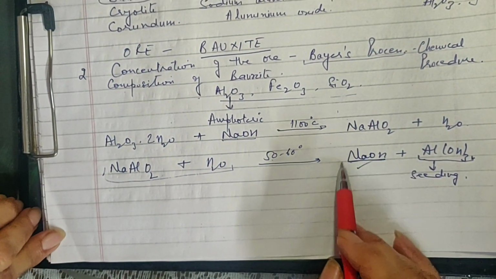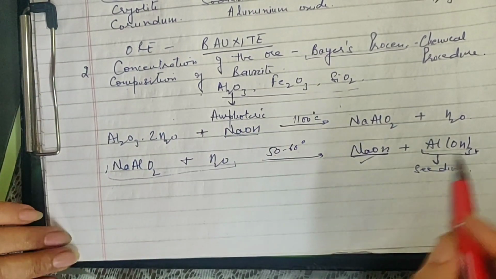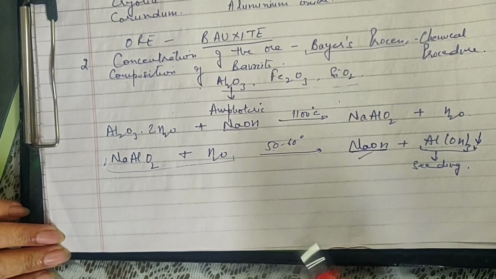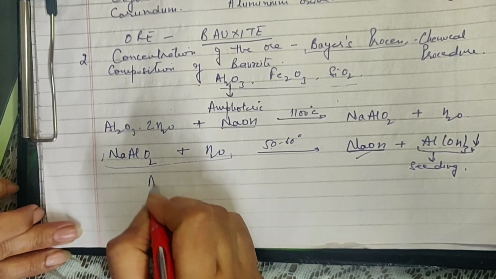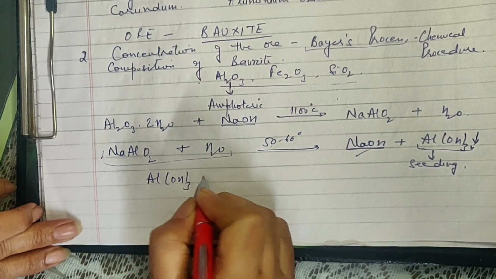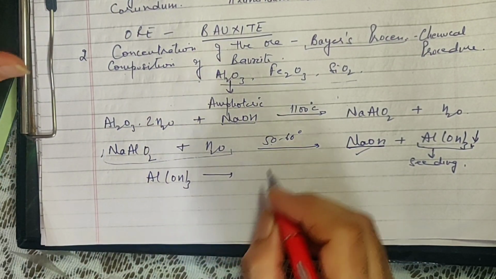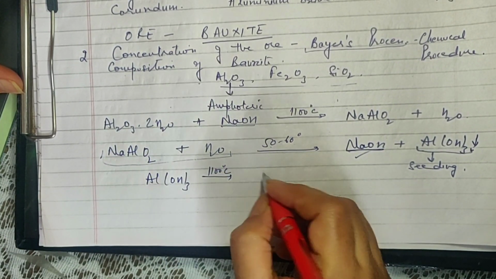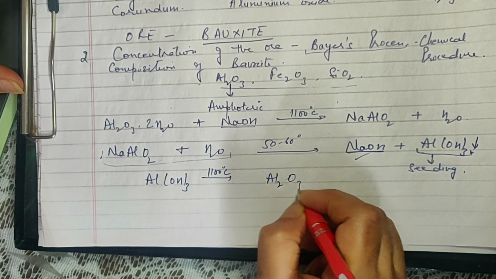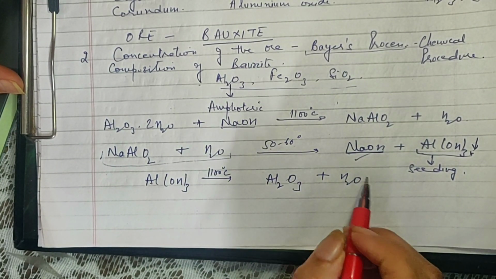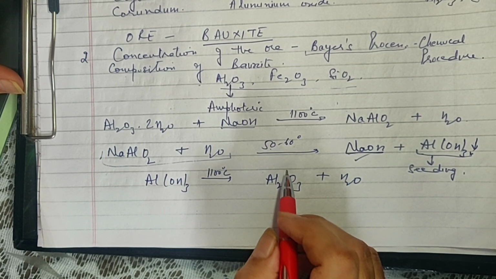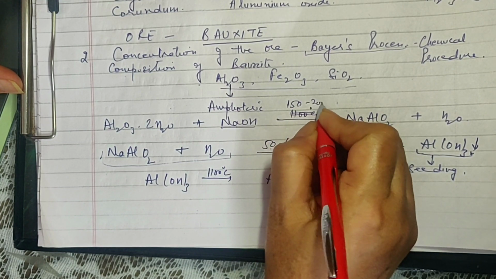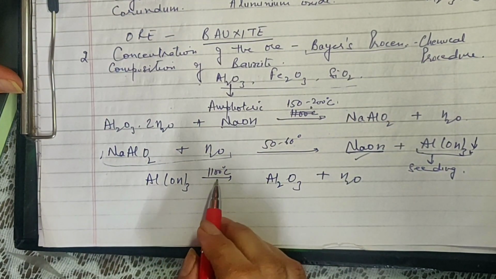Now, then the solution containing NaOH is discarded, and this precipitate of aluminium hydroxide is taken. It is washed once or twice with water, and then this aluminium hydroxide is heated to a high temperature. It is heated to a temperature of 1100, and then we get Al2O3 and water. Oh, I'm sorry children, this temperature in the beginning is not 1100, sorry, I'm very sorry, 150 to 200 degrees. This one was 1100, I'm sorry.